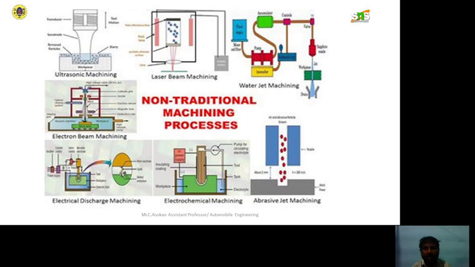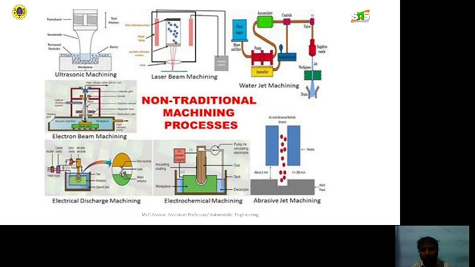In the first figure, we can see the ultrasonic machining, right? And the second one is laser beam machining. By using the laser, we can cut or we can do the machining operation in that material. And next one is water jet machining. In this process, we will use water at high pressure, passed through the nozzle. The water impacts the workpiece at this high pressure.